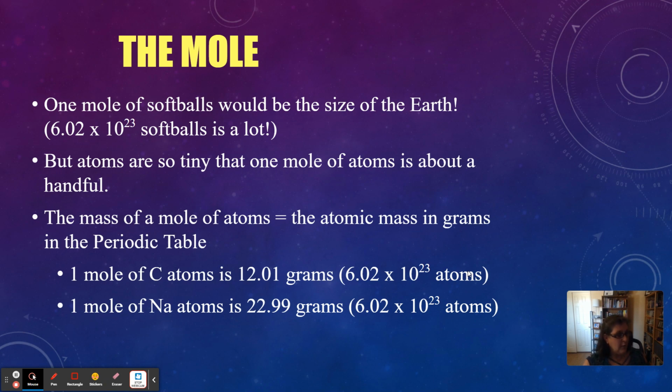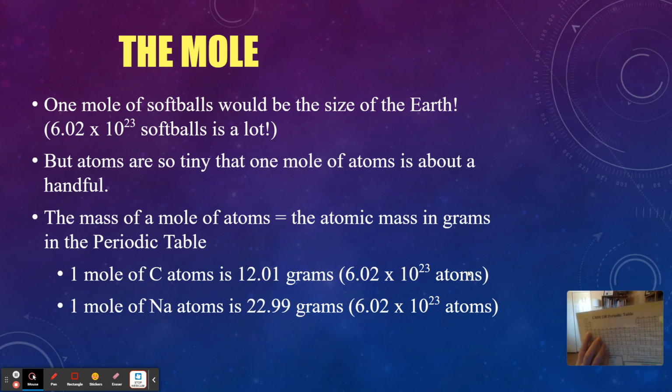For example, find carbon in your periodic table. Okay, find carbon. And we see the mass number is 12.01. 12.01 grams per 1 mole. So a handful of Avogadro's number of atoms would weigh 12.01 grams. That's 1 mole.